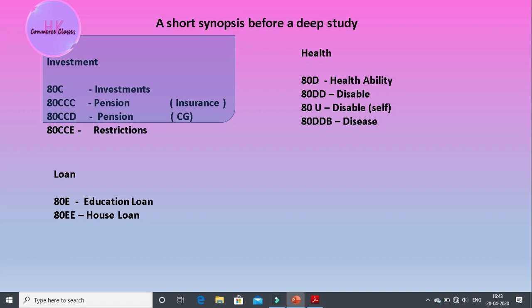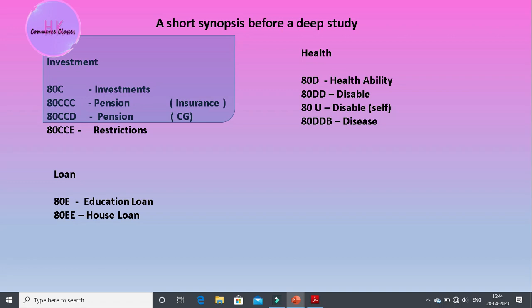But 80U records the disability of the self, meaning here the disability of the assessee is recorded, whereas in the above one the disability of family members was included. What does 80DDB include? It includes extraordinary diseases, that is, big diseases such as diabetes, blood pressure, and cancer. Deductions can be obtained under 80DDB.